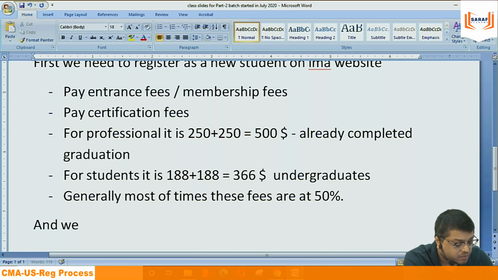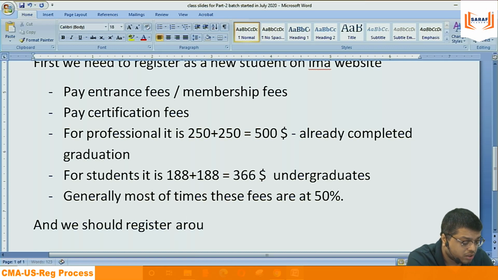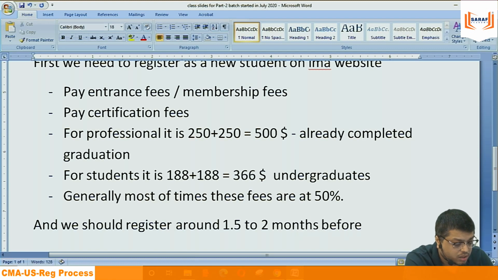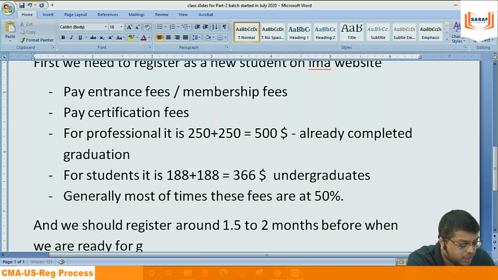And we should register around 1.5 to 2 months before we are ready for giving the exam.